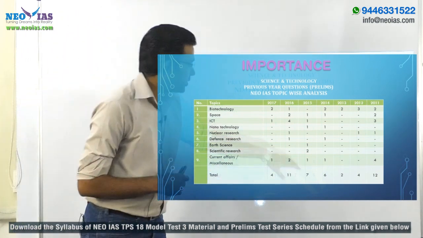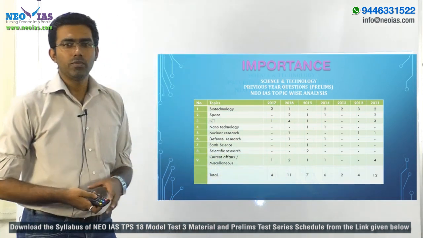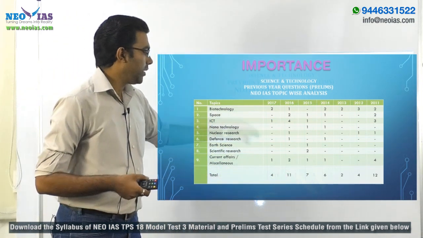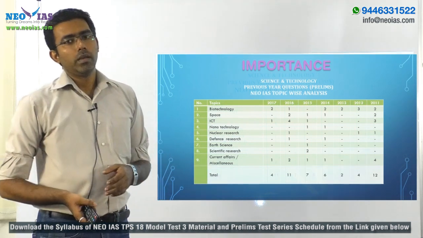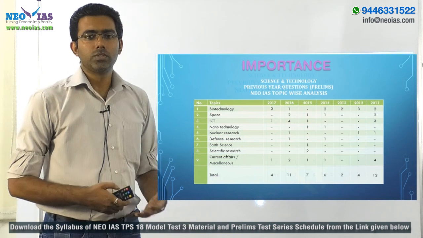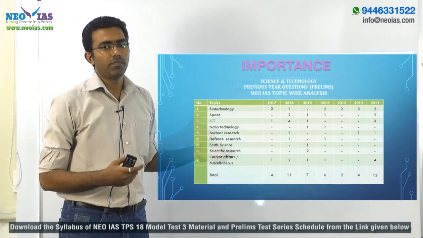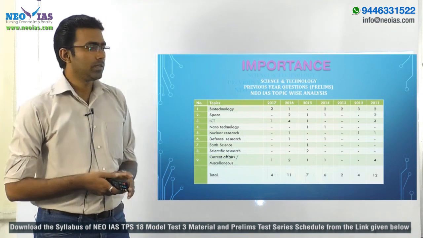In fact, in 2014 it was 6 questions, in 2015 it increased nominally to 7, and in 2016 it increased to 11. But in the previous one, that is in 2017, you can see that it reduced to just 4 questions from science and technology and 1 question from general science, that is 5 questions were asked.